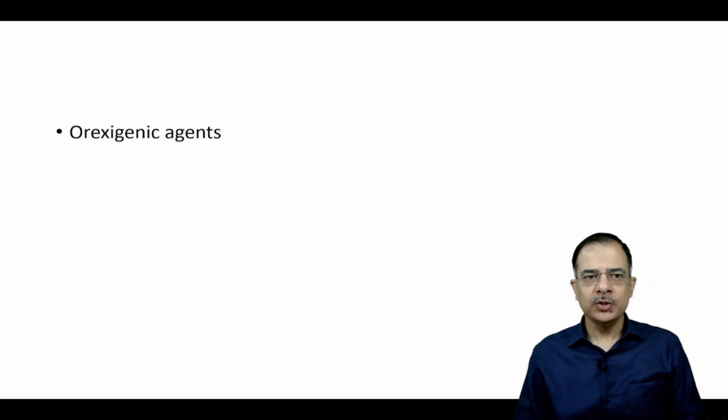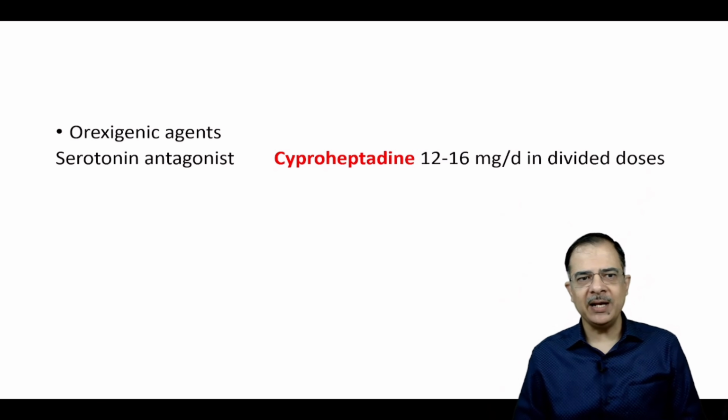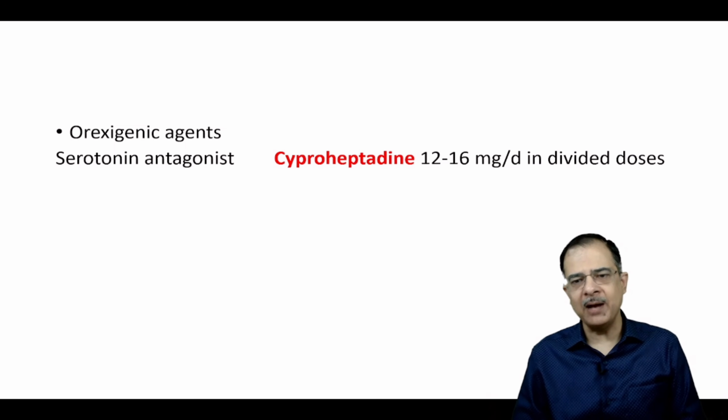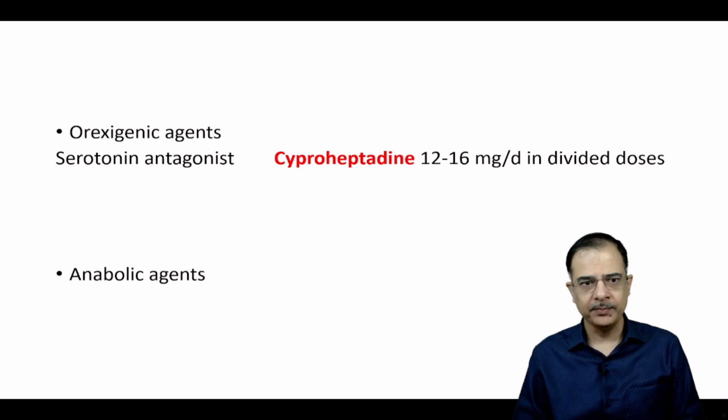Now the drugs. So we give drugs which increase the appetite. The serotonin antagonist which is popularly given is cyproheptadine. It is available in the form of tablets or in the form of syrup also. So the dose is 12 to 16 milligrams per day in divided doses.